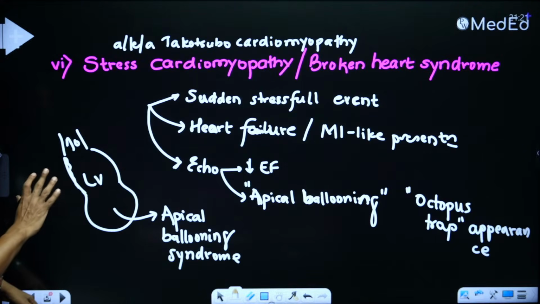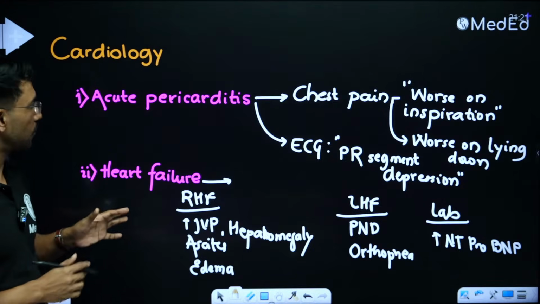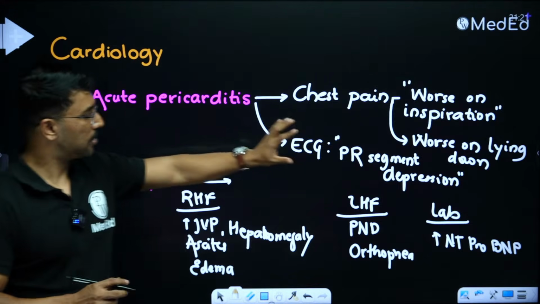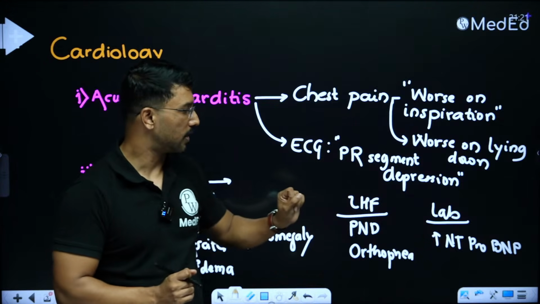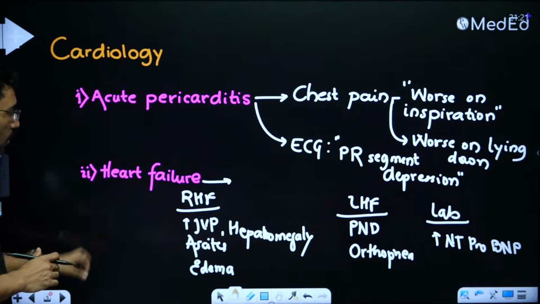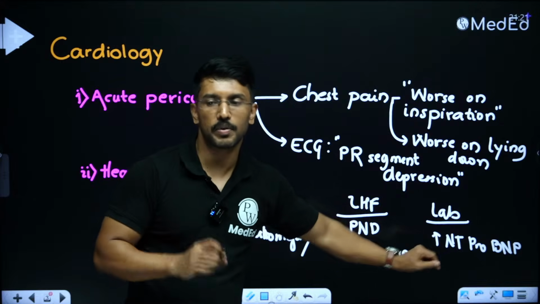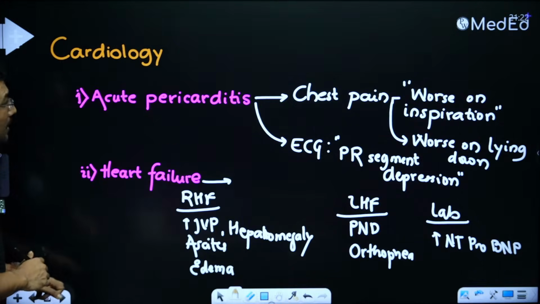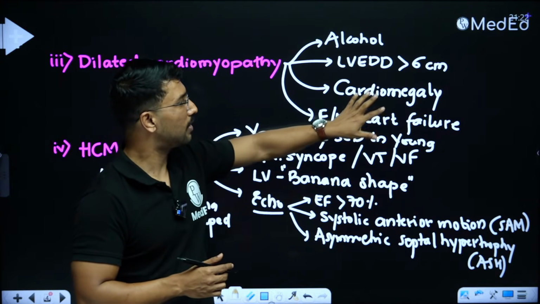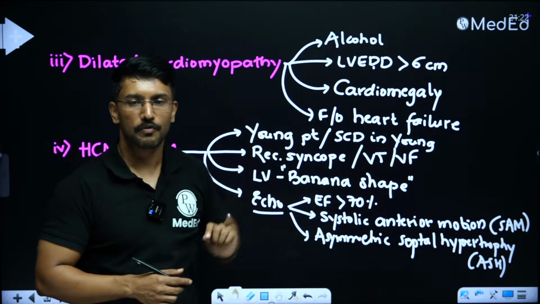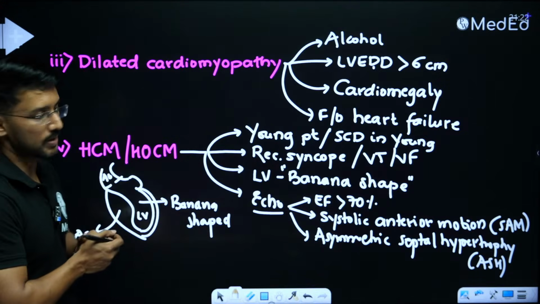So now from the story, we should be able to recognize which disease the story is talking about. Any patient where they have mentioned chest pain and ECG shows PR segment depression, it is about acute pericarditis. Any question where they talk about either right heart features or left heart features with raised N-terminal pro-BNP is talking about heart failure. Similarly, any question which is talking about alcohol, heart failure and either cardiomegaly or a left ventricular end diastolic diameter of more than 6 cm is talking about dilated cardiomyopathy.